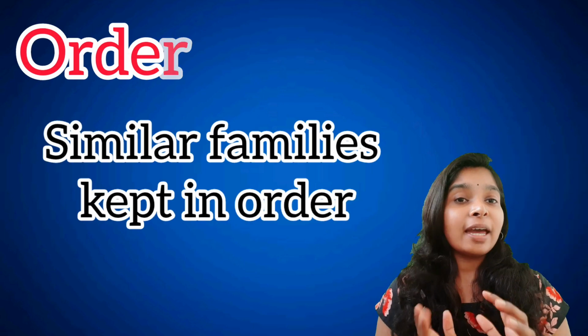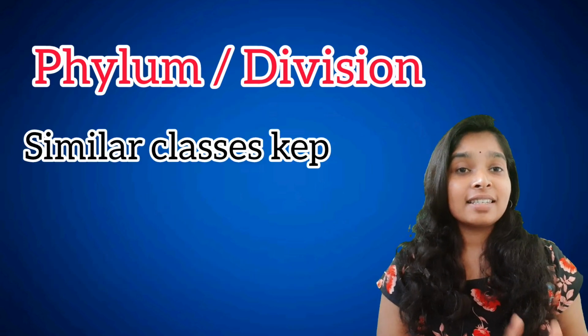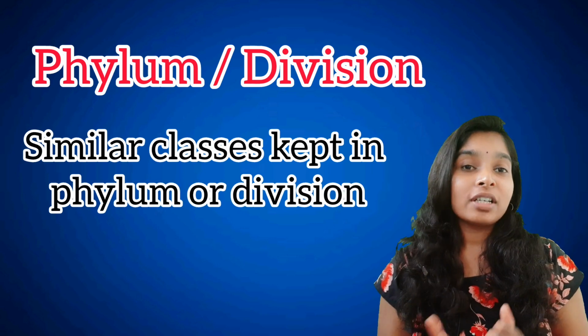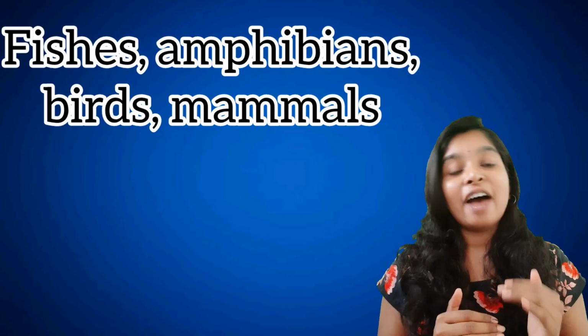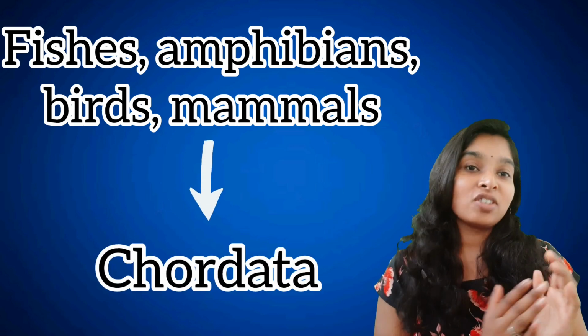Next is order. Similar families are kept in an order. So this comes in a higher category. For example, Convolvulaceae and Solanaceae are kept in the order Polemoniales based on their characters. Next is phylum. Here similar classes are kept in a phylum. For example, classes like fishes, amphibians, birds, mammals are kept in a phylum, that is Chordata.